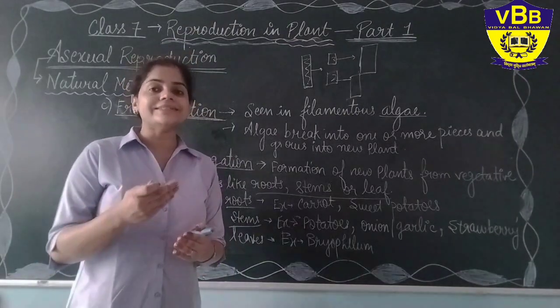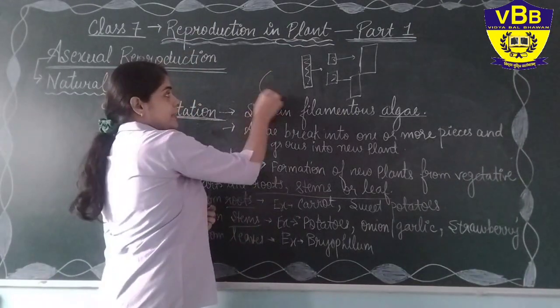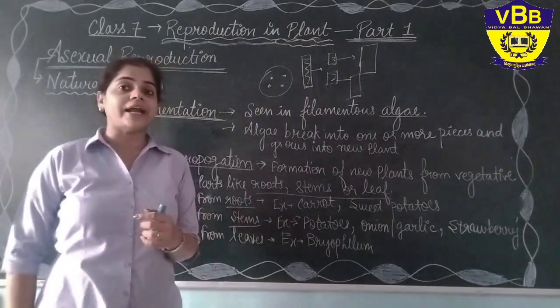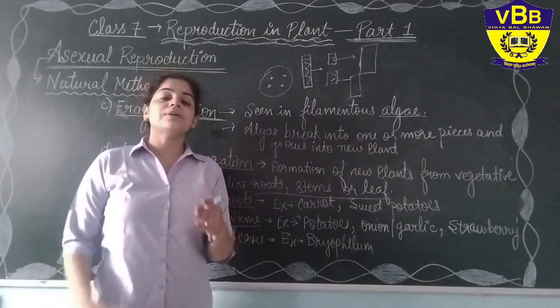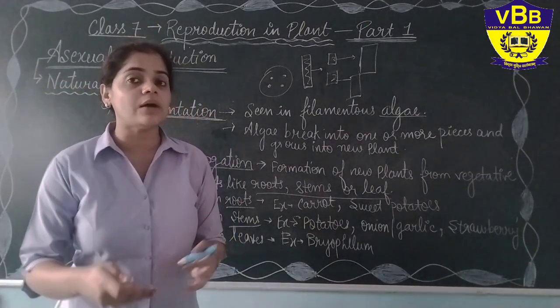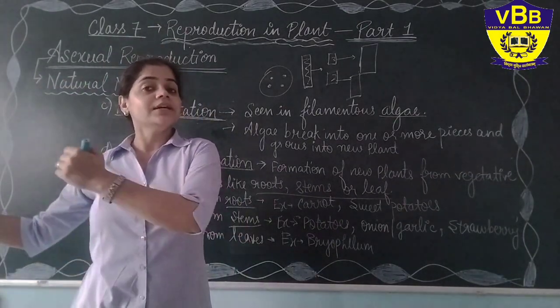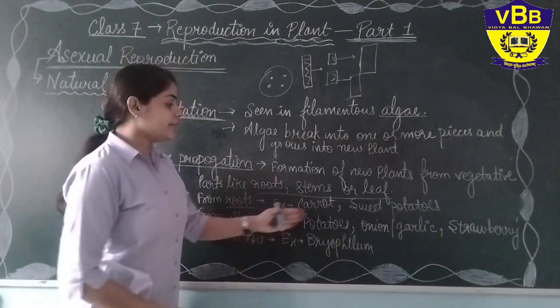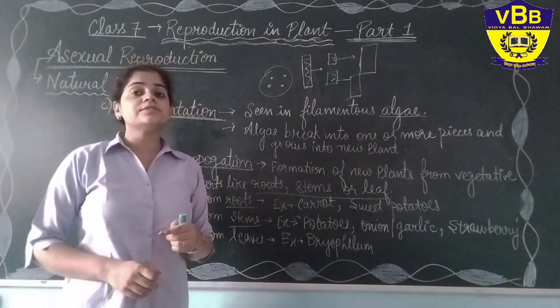Instead, some grow from the tubers. Tubers have the eyes, like in potato you have seen. In potato you have seen the small structure, the small dots in potato. They are known as eye. From that eye area, if you cut it down and put it inside the soil, it can grow into a new plant also. In onion and garlic, there are small bulbs.